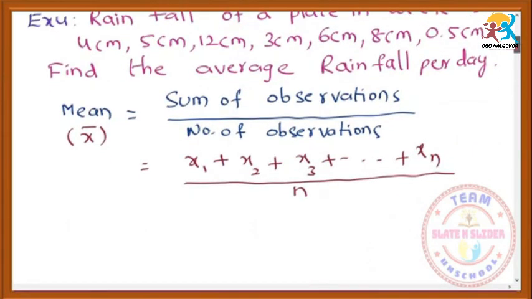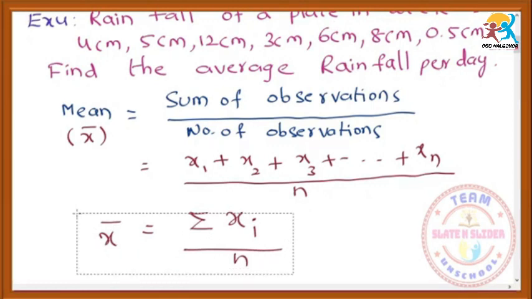We can denote x1 plus x2 plus x3 plus up to xn using the sigma symbol for sum, with xi, so sigma xi by n is equal to x bar. So this is the formula for the mean.